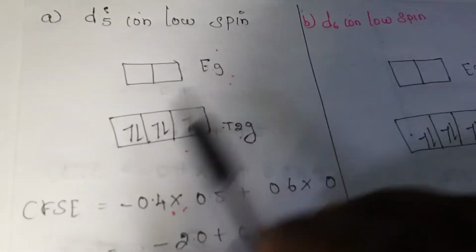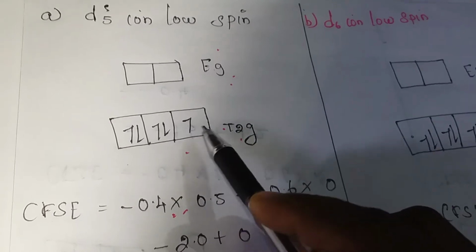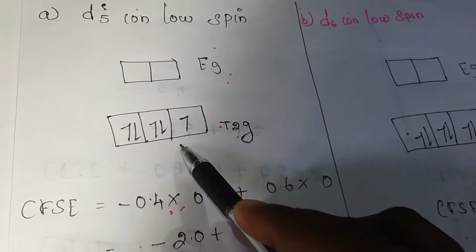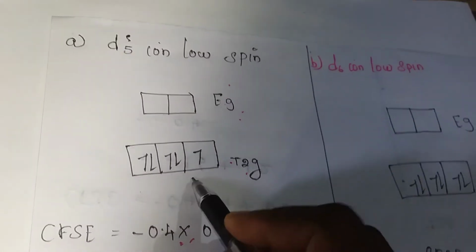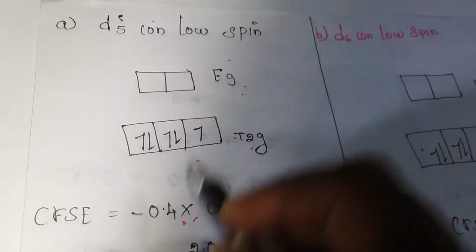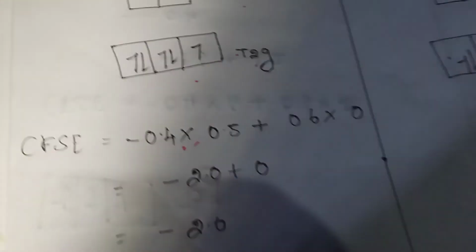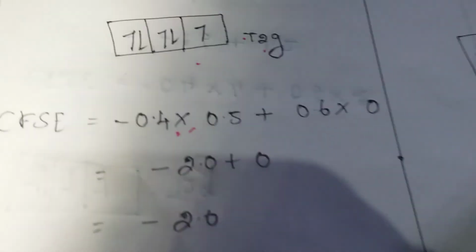For d5 ion low spin, 1, 2, 3, 4, 5: 5 electrons are filled in the t2g orbital. Low spin fills only the ground state.